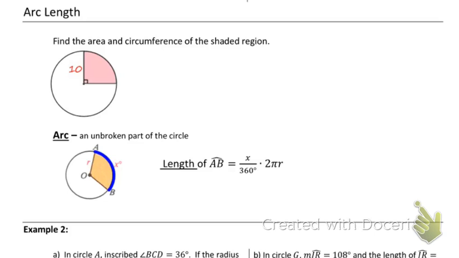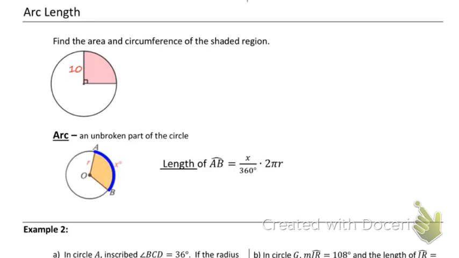Arc length is basically the circumference of just part of a circle. That's what arc length is. So when I'm talking about arc length, I just want this little top part that's connected to that pink section. The important part of finding that pink section is how much of the circle is that pink section connected to. So the key there is, what is the degree measure of this? Well, this central angle is 90 degrees, so what's the measure of the arc? If our central angle is 90 degrees, what is the measure of the arc?